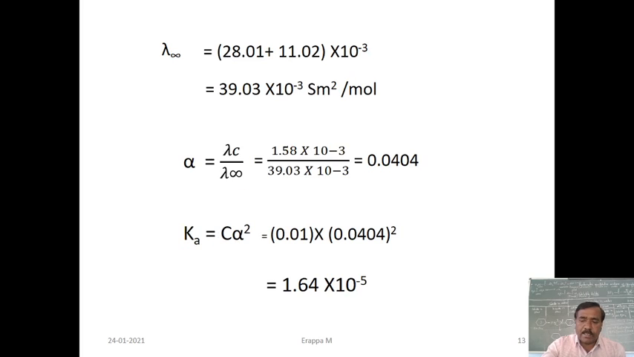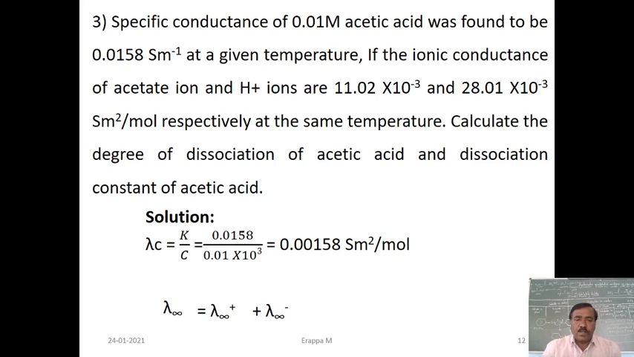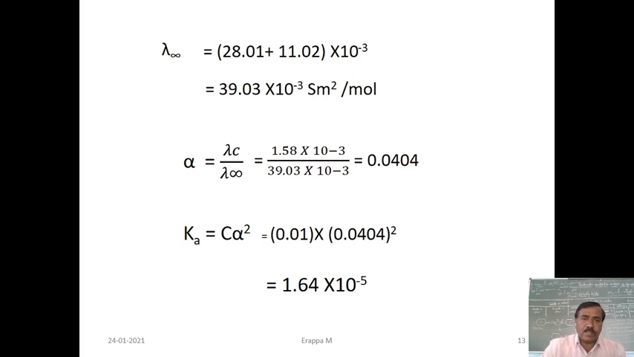Using Kohlrausch law, lambda infinity is equal to the sum of the ionic conductances, lambda infinity plus and lambda infinity minus. We add these according to the Kohlrausch law, values are given: 28.01 plus 11.02 into 10 to the power of minus 3.